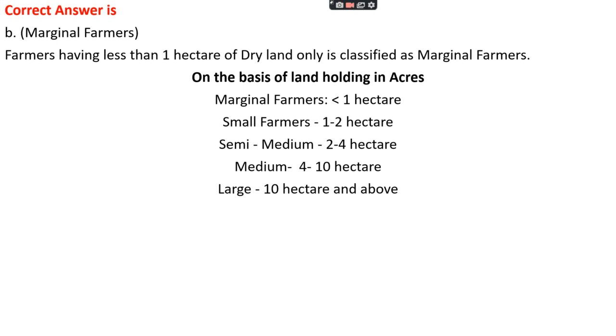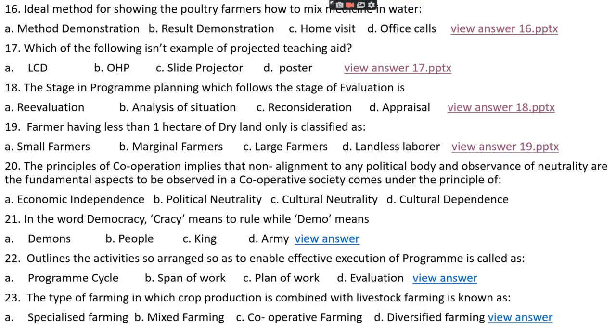land holding in acre. A marginal farmer has less than 1 hectare of land, while small farmers have 1 to 2 hectares of land, and semi-medium farmers have 2 to 4 hectares of land. Medium farmers have 4 to 10 hectares of land, while large farmers are those having more than 10 hectares of land. Okay.